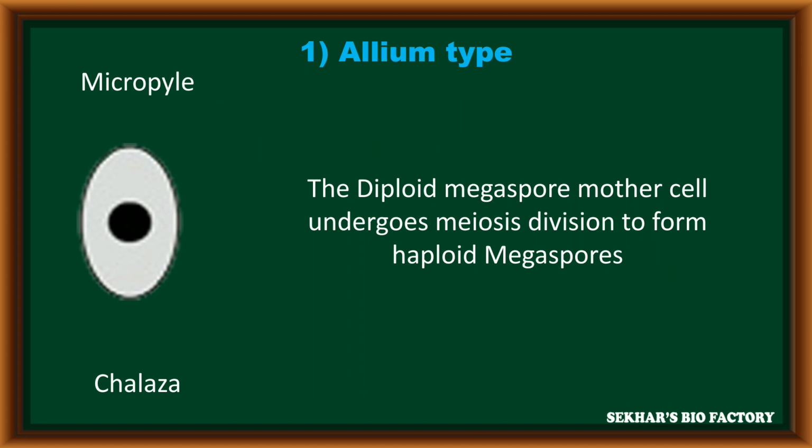In this allium type of embryo sac development, the diploid megaspore mother cell present in the nucellus of the ovule undergoes meiosis division to form haploid megaspores.